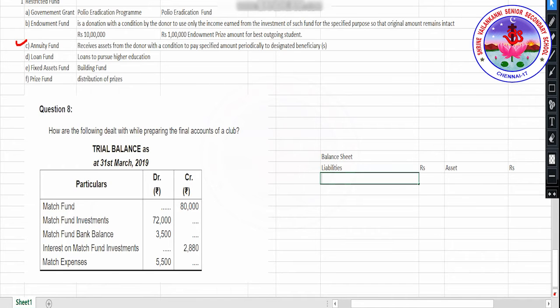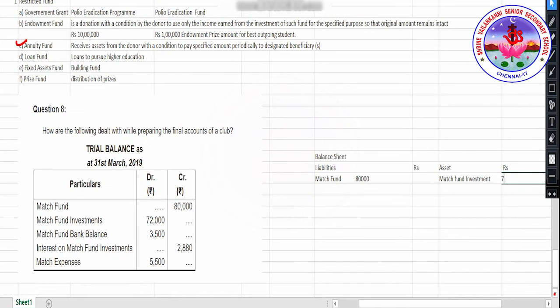So when we are considering, we need to write it as we are reading. Match fund, how much is the amount? Amount is 80,000. Match fund investment, it's an asset, so I'm just going to write it here. Match fund investment, how much is the amount?